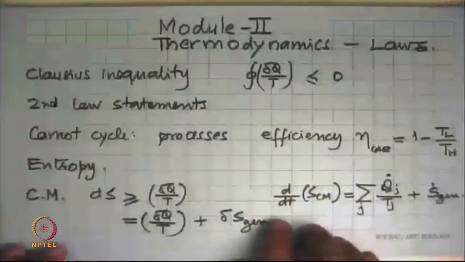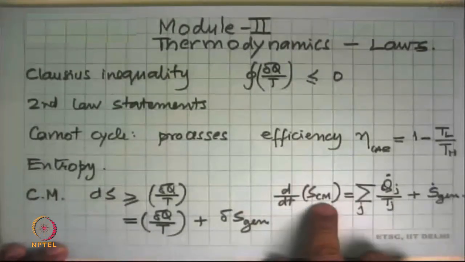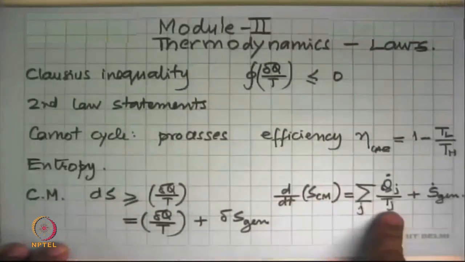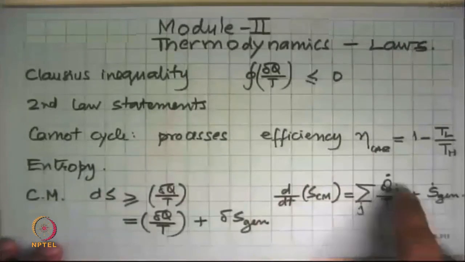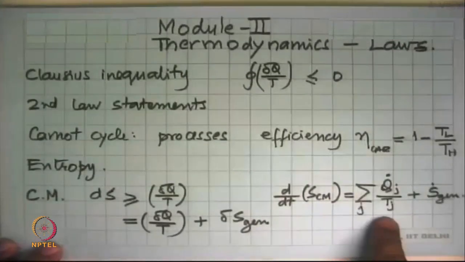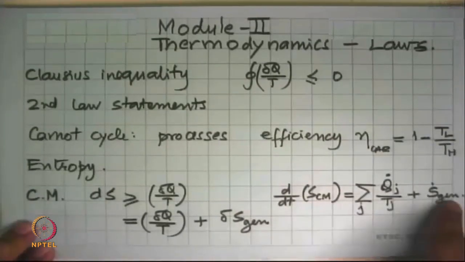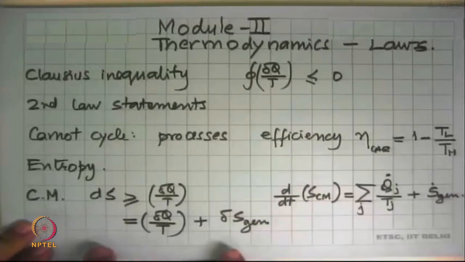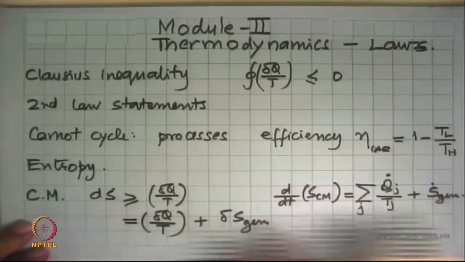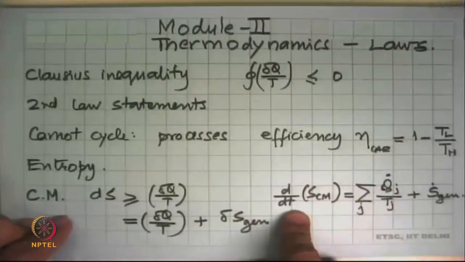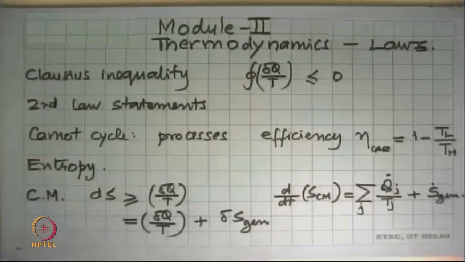So we got this equation for a control mass. The rate of change of entropy of the control mass, d/dt S_CM, is equal to entropy associated with all the heat transfers, which is the summation for every heat transfer that is happening to the control mass, which is Q dot j by Tj, j is individual heat transfer terms, plus the rate of generation of entropy. So this is just the term for a process. This is a rate term, d by dt, but this is for a control mass. So that's one equation we have, and we left it at that point.